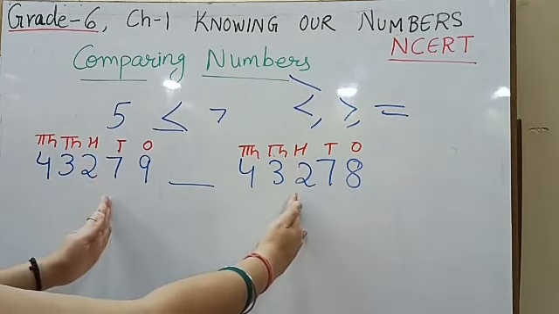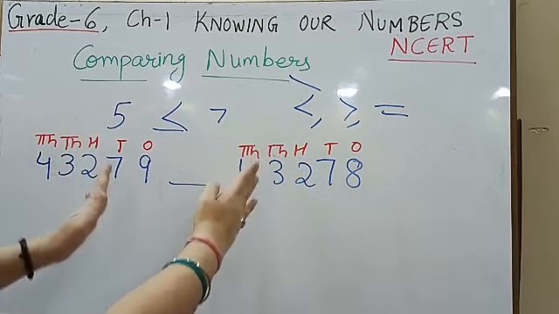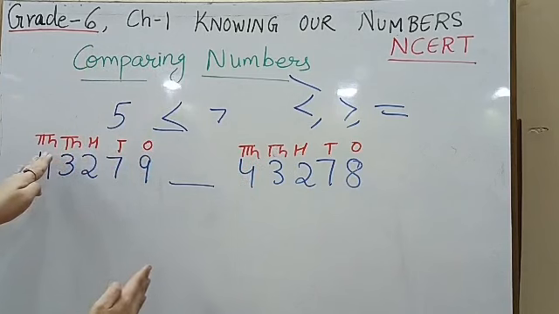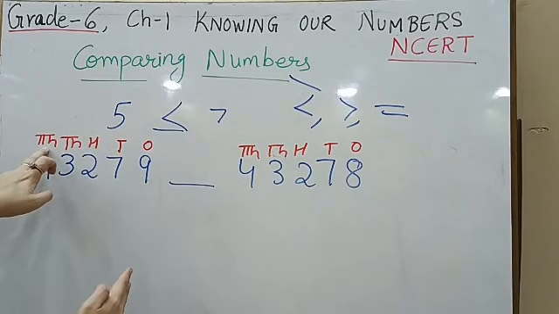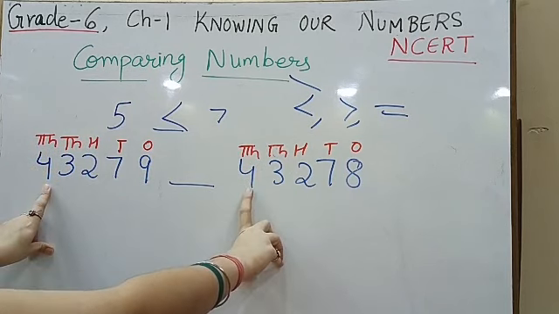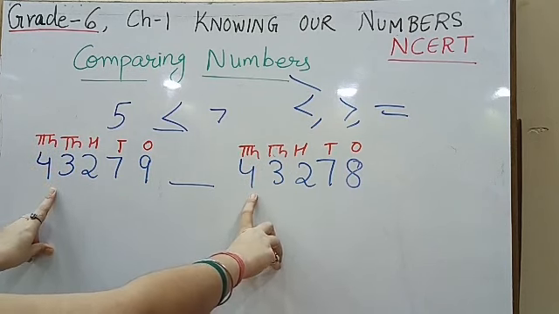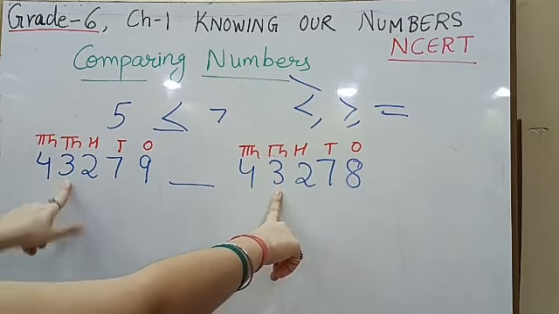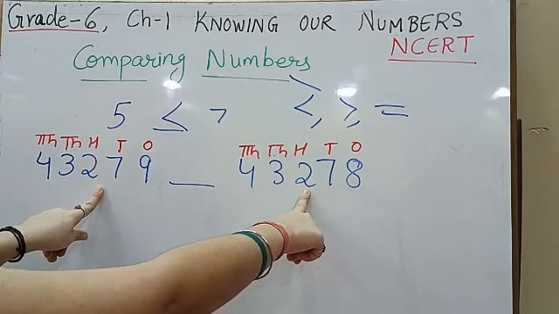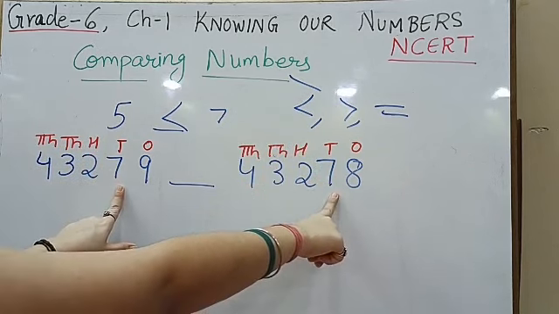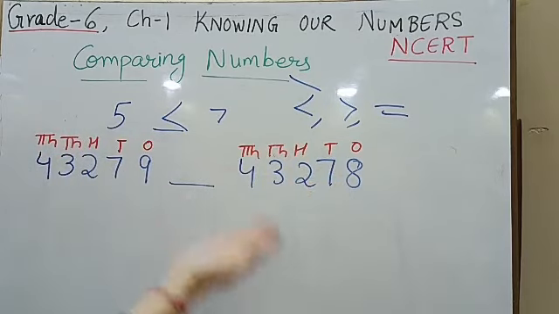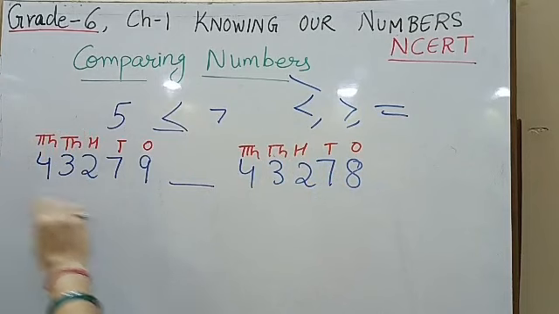When on both the sides there are 5 digits, then we are going to look at the highest place value. Among these given place values, the highest place value is 10,000. So let us see the 10,000th place. Here also it is 4, here also it is 4. When it is equal, let's move to the next place. 3, 3. Now move to the next place. 2, 2. Now move to the next place. 7, 7. You need to keep on moving till the time you will get the desired answer, which is greater and which is smaller.